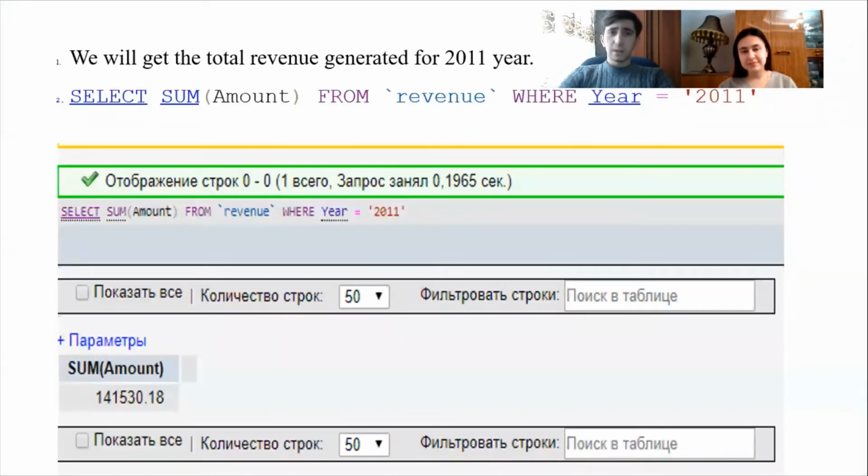Okay, let's move forward. Here is the SQL code by which we got the total revenue generated in 2011. As you can see, here is the sum amount, about 150,000. It's around that. Okay, let's move.